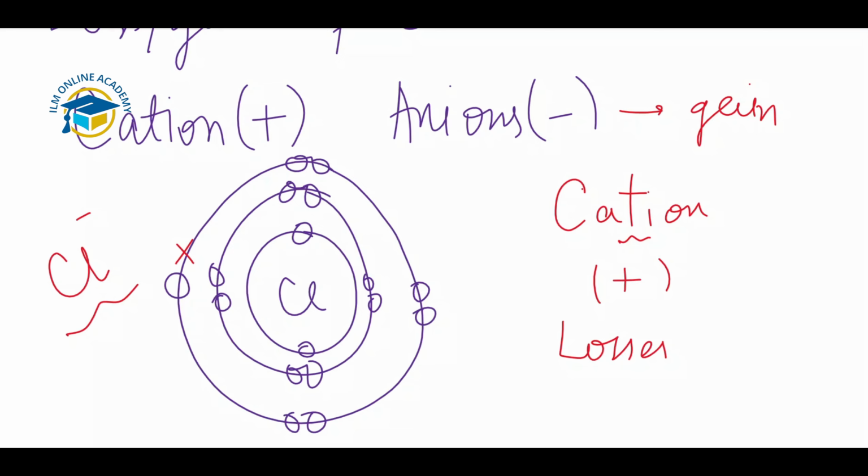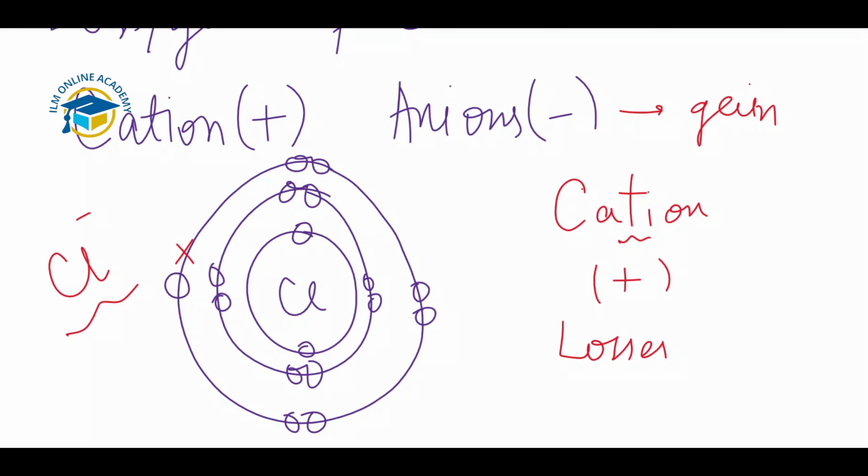You can see here, the first shell has the capacity of holding 2 electrons. The second shell has the capacity of holding 8 electrons, and the third shell and all the subsequent shells have the capacity of holding 8 electrons. So what will happen here? As chlorine has 7 electrons, there is space for one more electron in the chloride ion.